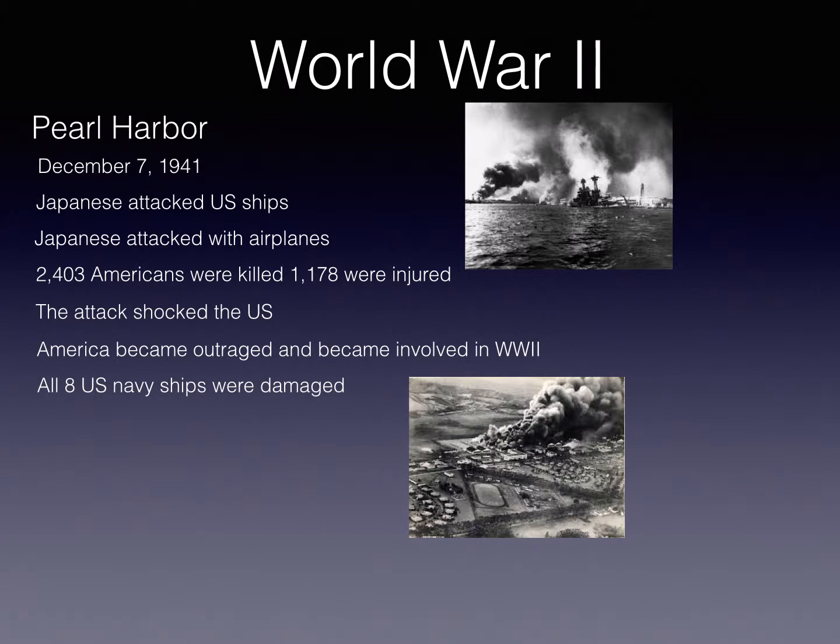A major event that happened in World War Two was Pearl Harbor. This happened on December 7, 1941. The Japanese attacked US ships. The main attack method for the Japanese was with airplanes.